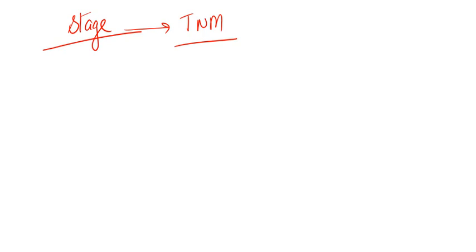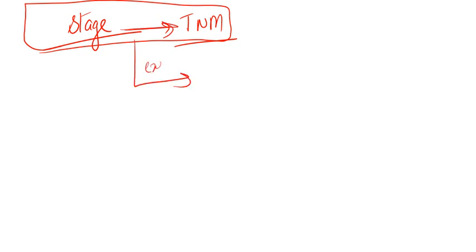Okay, tumor size, node spread, and metastatic spread, TNM, right? But there are two exceptions to this statement. What we spoke, most important prognostic factor in most malignancies is staging, as it consists of tumor nodal metastasis. But what is the exception for this rule?